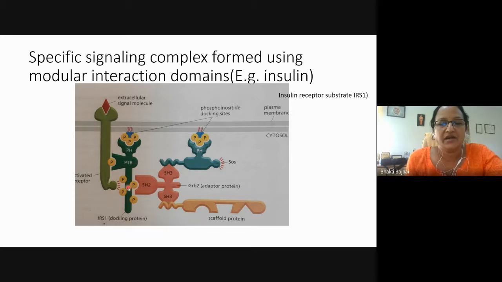GRB2 will bind here, and it will then bind simultaneously to the SOS protein as well as the scaffold protein. Now, when the SOS protein binds to the phosphoinositide through the PH domain, it will be activated, and then it will bring about the phosphorylation of other proteins. And IRS1 is the insulin receptor substrate 1.